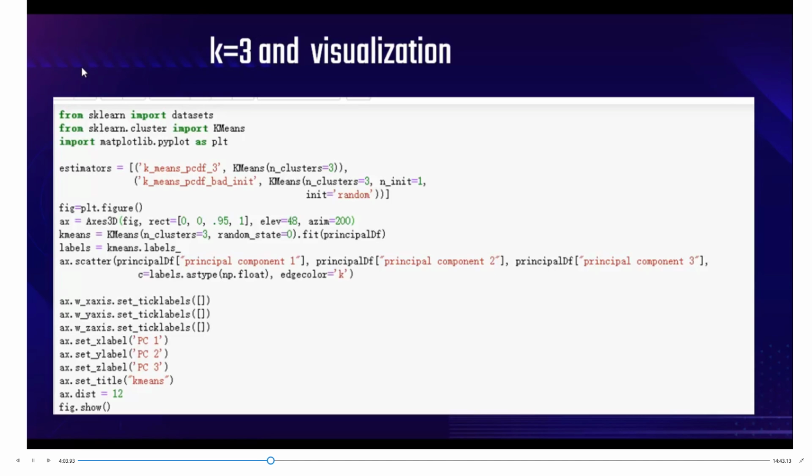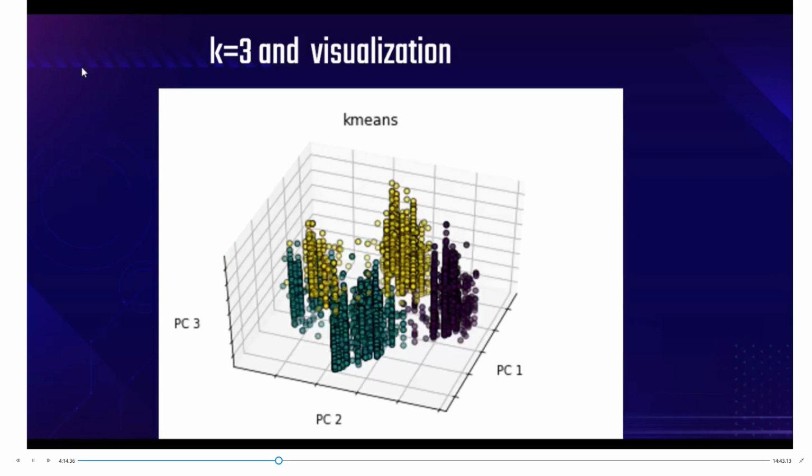After running K-means, we need to do the visualization. All the code starting with ax is for visualizing the graph, and the result is shown in this slide. You can see PC1, PC2, and PC3 as the 3 axes. The graph is a scatter plot shown in 3 different colors, which are the 3 different clusters: blue, purple, and yellow. And that's the K-means.